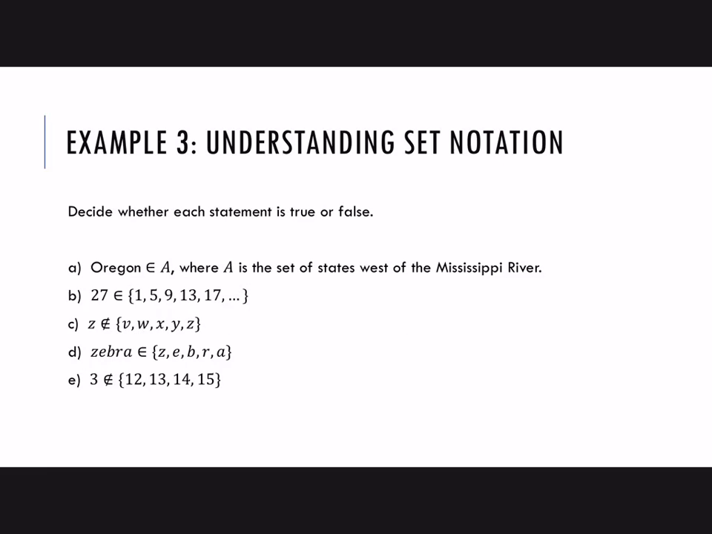All right, true or false statements. Oregon is an element of set A, where A is the set of states west of the Mississippi River. Okay, true.